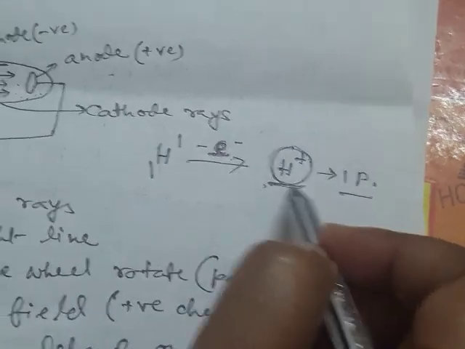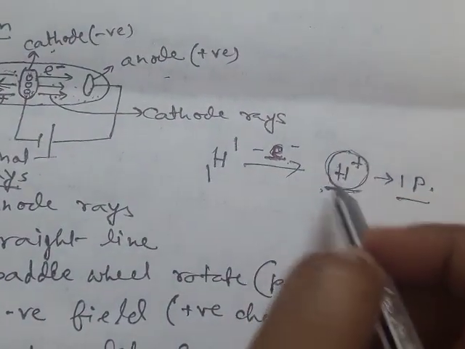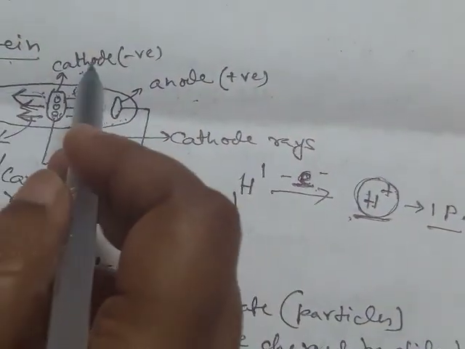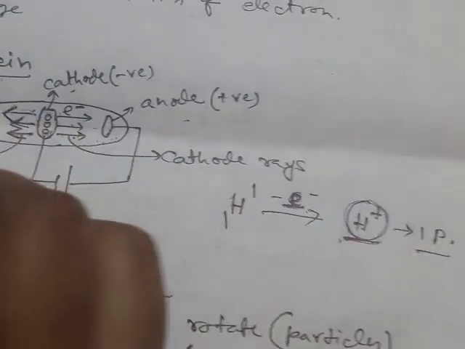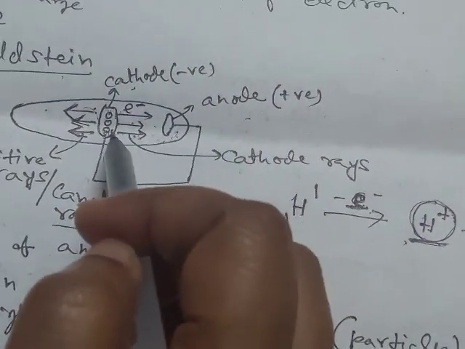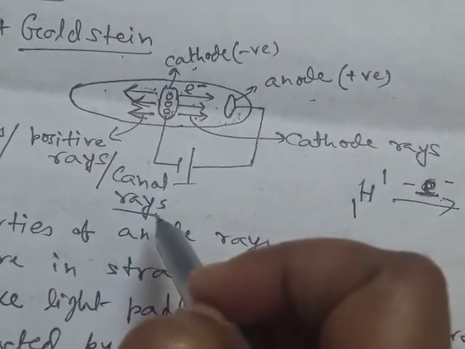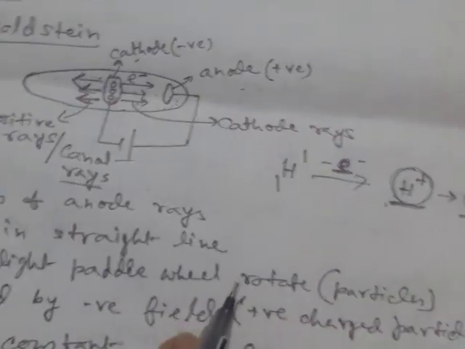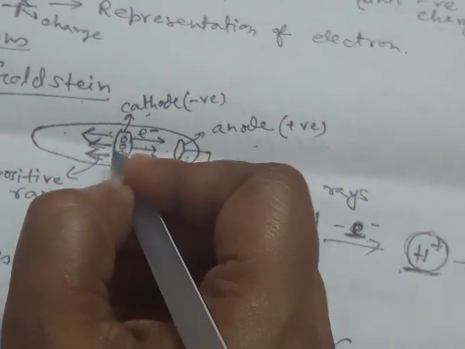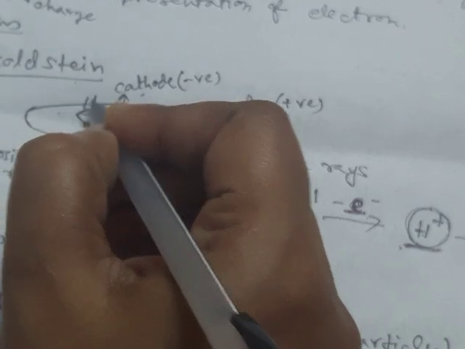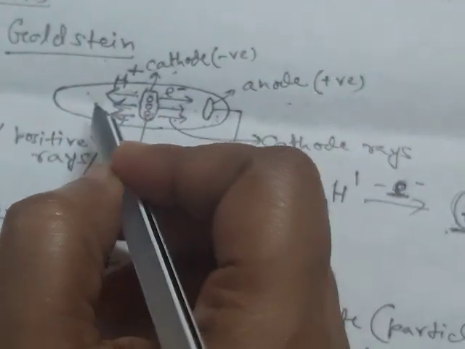As these ions are positively charged, they will be attracted towards the negative end, the cathode, so they move from anode towards cathode, generating anode rays or canal rays. So anode rays contain positive ions, whereas cathode rays contain negative particles. Anode rays contain H plus ion if we take hydrogen gas.